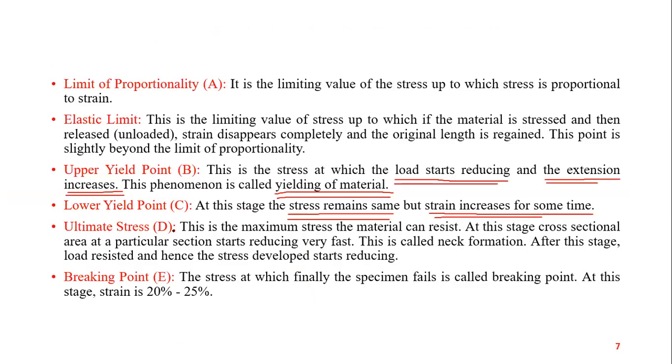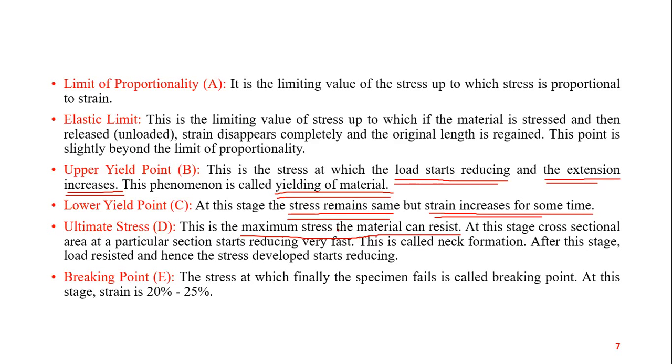Now the ultimate stress. This is the maximum stress the material can resist. When we apply load on any material, there is a capacity of that material, a maximum load it can take. That is called the ultimate load, and per unit area, it is called the ultimate stress.